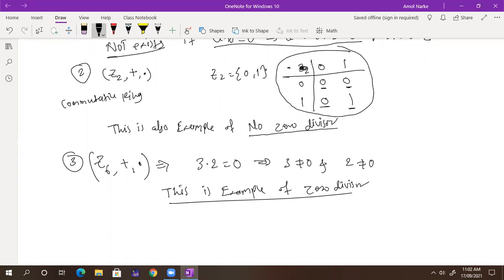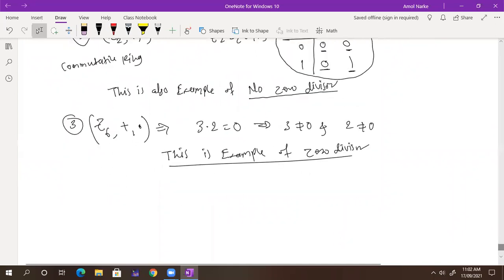Now see, let's discuss this. Now I take an example of matrices. Sir, can you tell how this third example came as a zero divisor? I think you asked the same question in the last lecture also. Tell me, what is 3 times 2? 6. What is 6 under Z6?